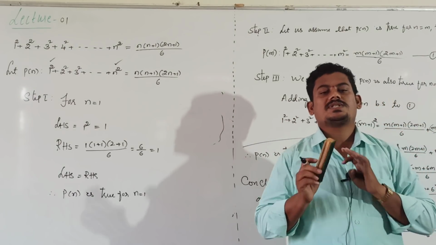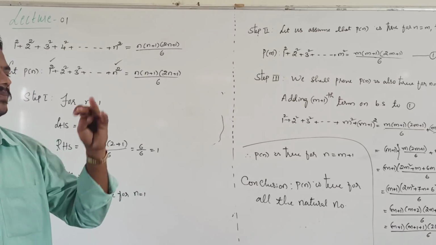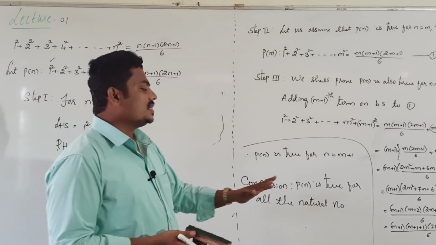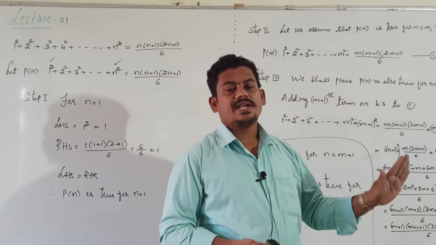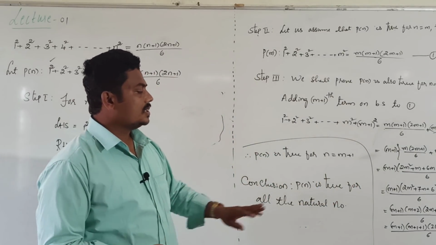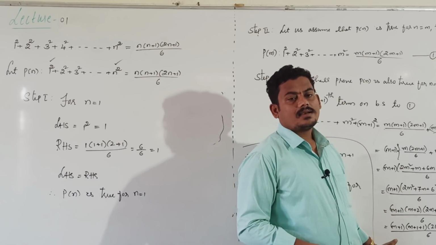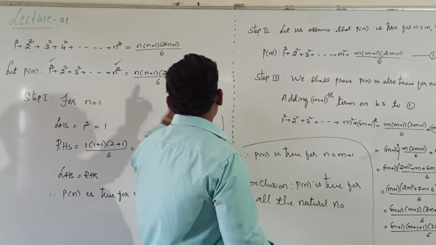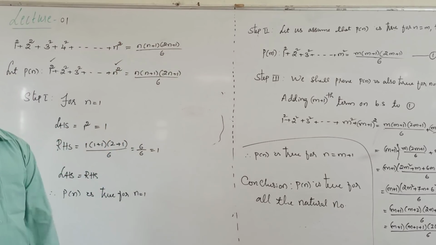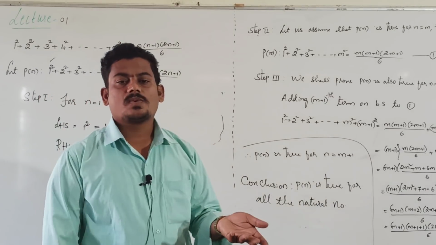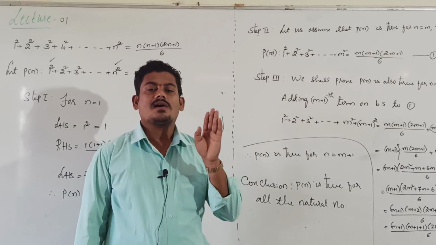For all the problems, same procedure: verification for 1 and then n equal to m, after that verification for n equal to m plus 1. After simplification, if you get m plus 1 in place of n, then this statement is true for n equal to m plus 1. Why? Because in place of n we get m plus 1. So given statement is true for n equal to m plus 1. It is true for 1, it is true for m, it is true for n equal to m plus 1, means we conclude it is true for all the natural numbers.